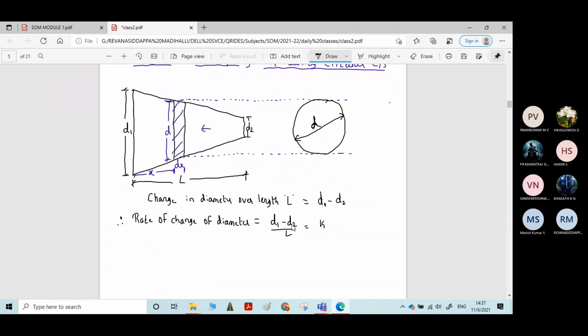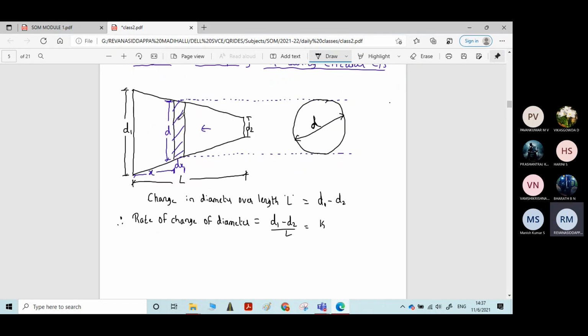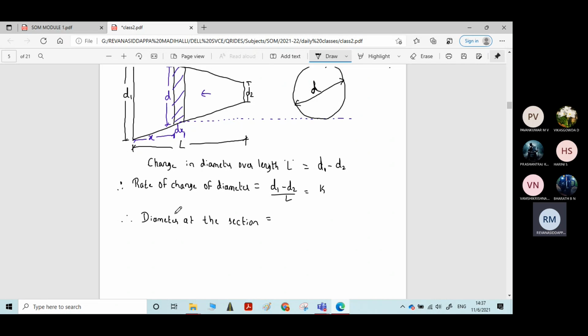Okay, now you calculate the diameter at this section dx. Therefore, the diameter at the section will be equal to... see how to calculate the diameter at this section.